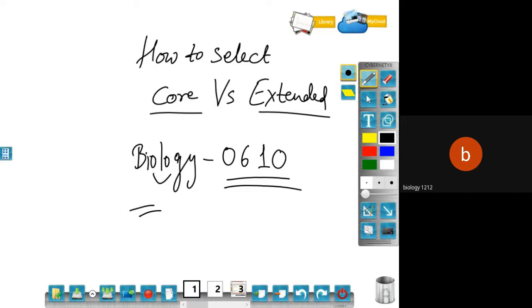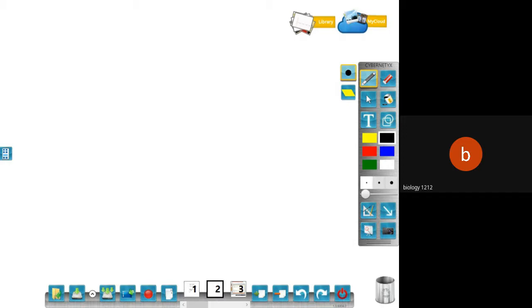Now, a very important part is that a lot of students have confusion about whether they should go for core or extended. There are very simple tips that I'm going to mention before you select core or extended. You will find most of these videos on YouTube also, but I think this will be a very simple way to select core or extended. The very first thing a student should keep in mind is the abbreviation AGE. We'll go through this.